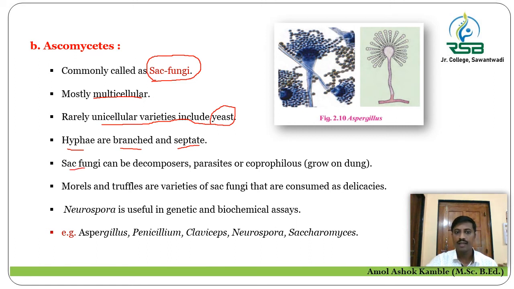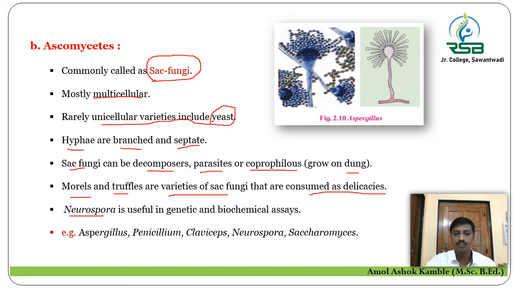This sac fungi, they can be decomposers, parasites, or coprophilous. Coprophilous means it grows on the dung. काऊ डंग असेल, बफेलो असेल, याच्या डंग मध्ये हे फंजाई जे आहेत ते ग्रो होत असतात. For example, morels and truffles are varieties of sac fungi that are consumed as delicacies, and one of the most important Ascomycetes, that is Neurospora.